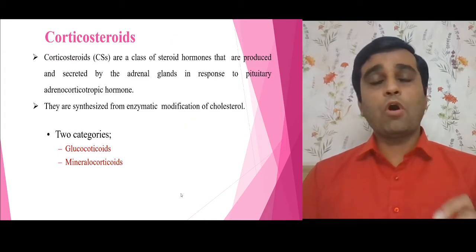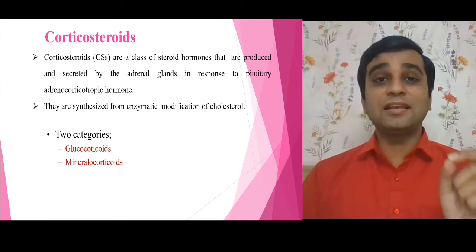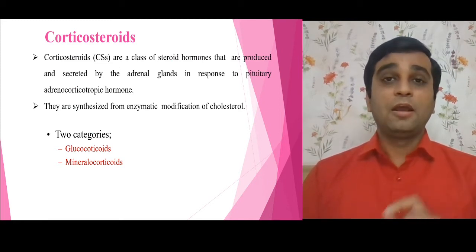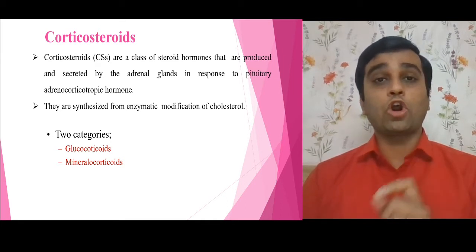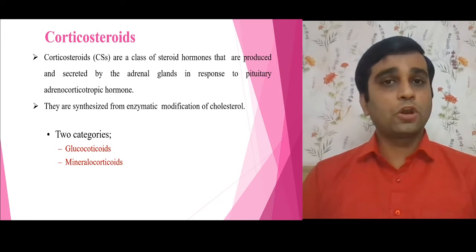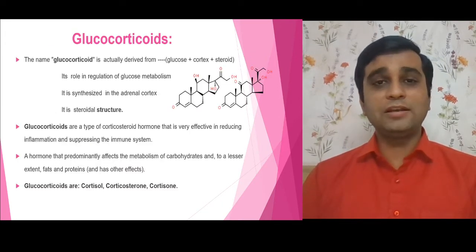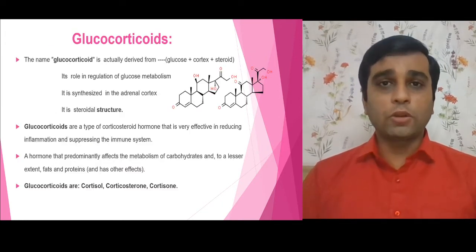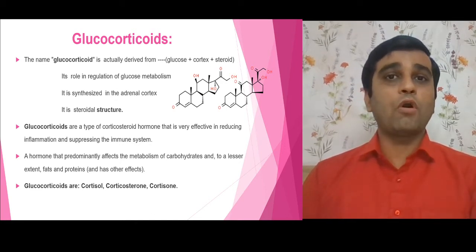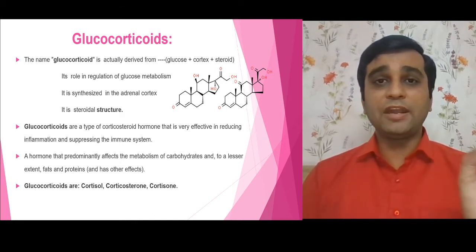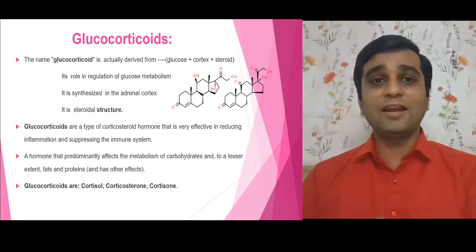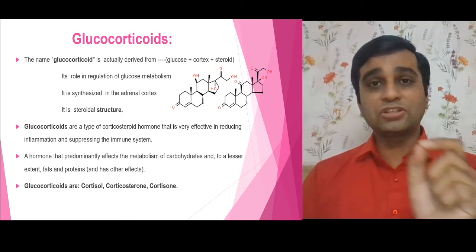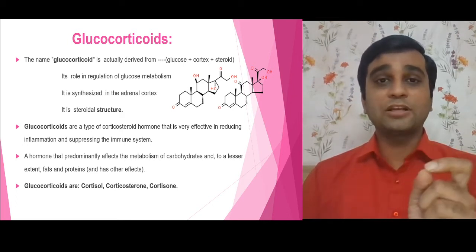Now, when I talk about corticosteroids, as far as definition is concerned, the word itself suggests it is secreted from the adrenal gland, but in response to pituitary hormone, that is adrenocorticotropic hormone. Two types are there: glucocorticoids and mineralocorticoids. Why is the name glucocorticoids given? Because it plays a very important role in glucose metabolism. It is synthesized in the adrenal gland, and of course the nucleus is steroidal.